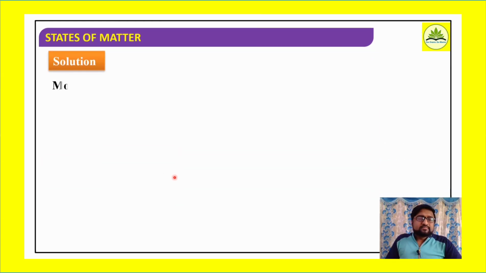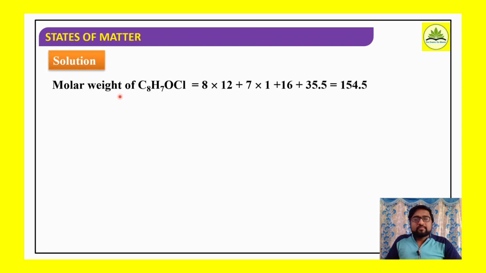Okay, well, the molecular weight of parachloroacetophenone, how much? Molecular formula we know, C8H7OCl. If you go on adding the atomic masses of all these constituents, its molecular weight will be 154.5. Similarly, the molecular weight of nitrous oxide N2O is 44 gram.